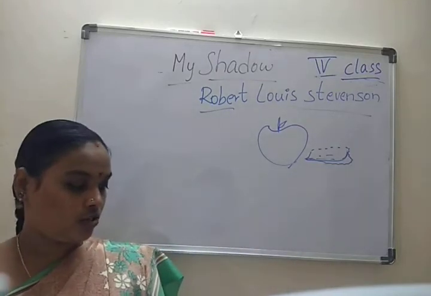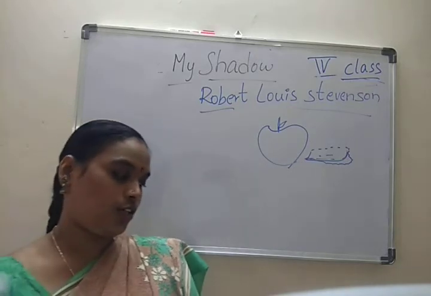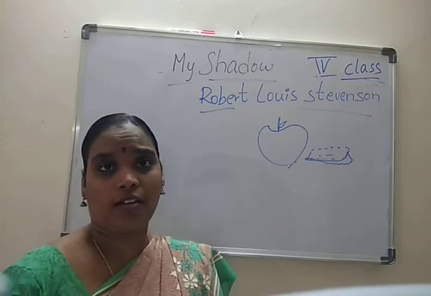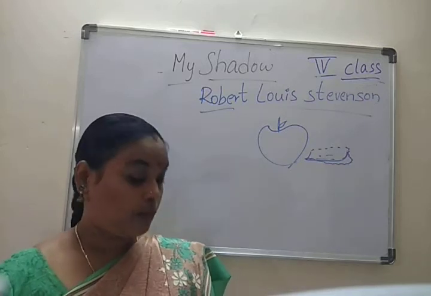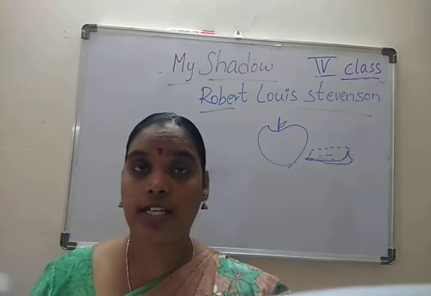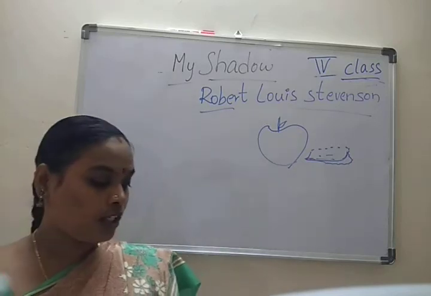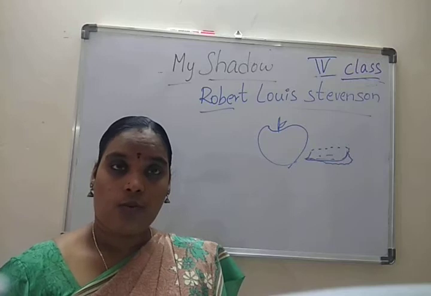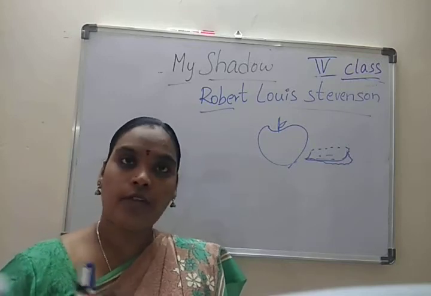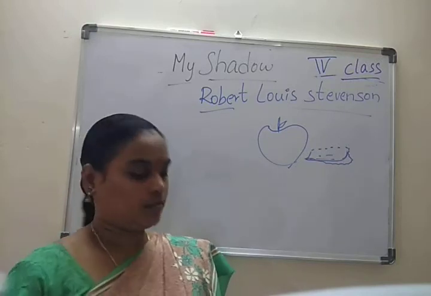Now coming to the poem: I have a little shadow that goes in and out with me. Wherever I am going, it is following me. Here the poet expressed his views: and what can be the use of him is more than I can see. Whatever I am doing, the shadow does the same.